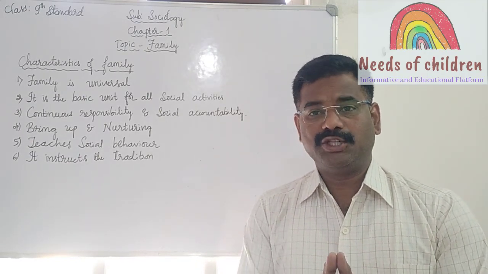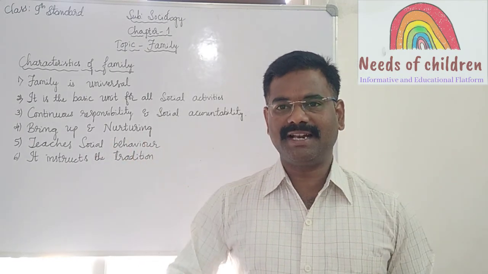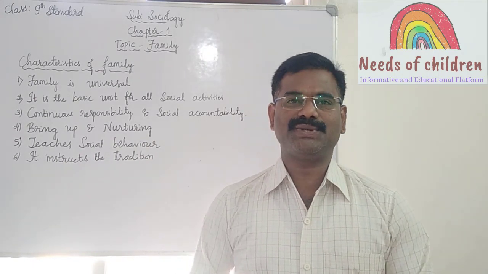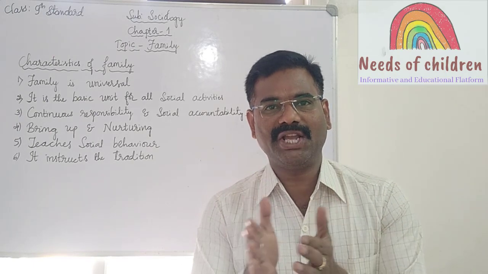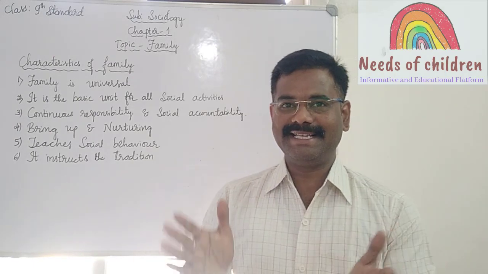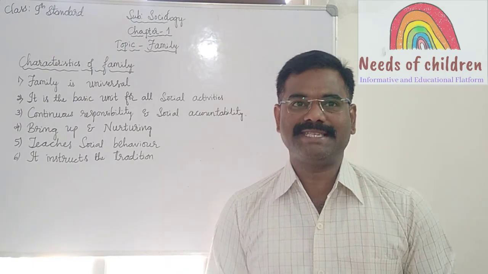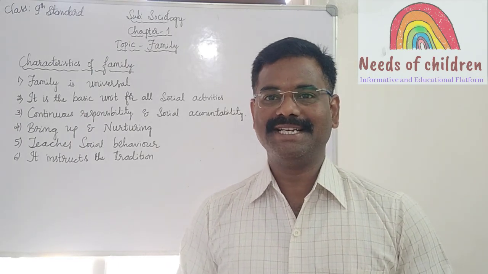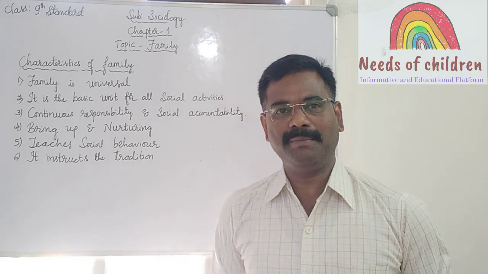So these are generally identified throughout the world. Generally, the members who belong to a particular family reside in the same place or share the same roof. So that is the first characteristic of family.